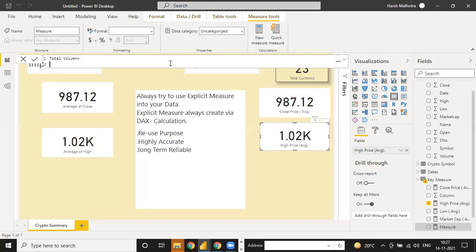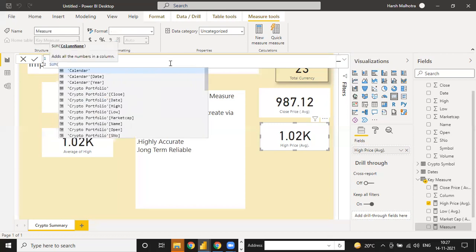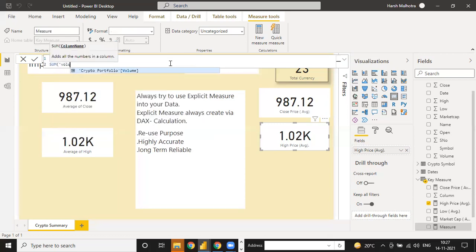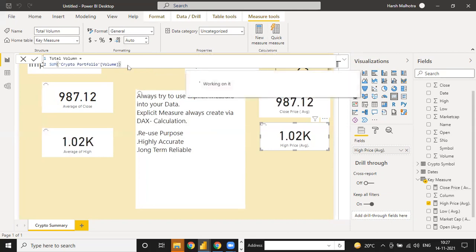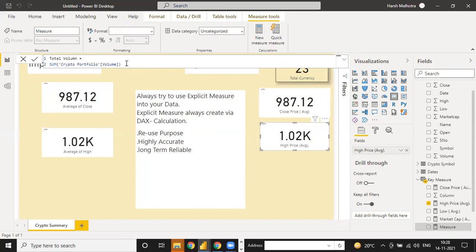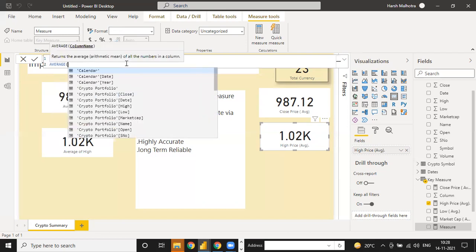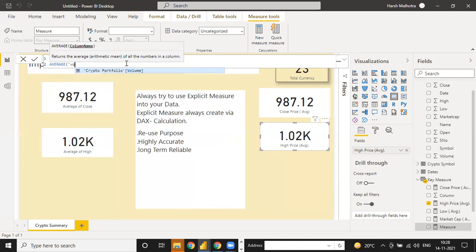For total, we are using sum of this volume function. Same way, new measure, and right now we are going to create average volume. For average volume, we are using average of this volume.